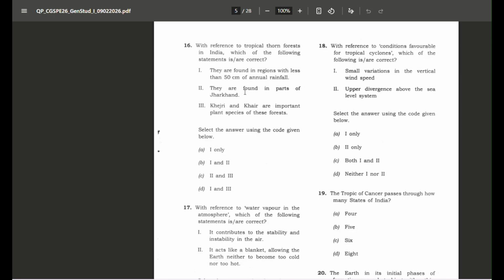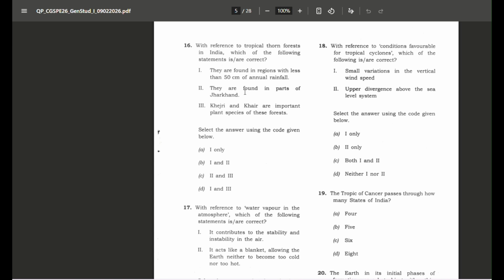Question number 1 is, with reference to the tropical thorn forest in India, which of the following statements are correct? Statement 1, that these forests are found in the region with rainfall less than 50 centimeter. This statement is absolutely correct, as tropical thorn forests are a key characteristic of the regions that receive very less rainfall, that is semi-arid and arid regions.